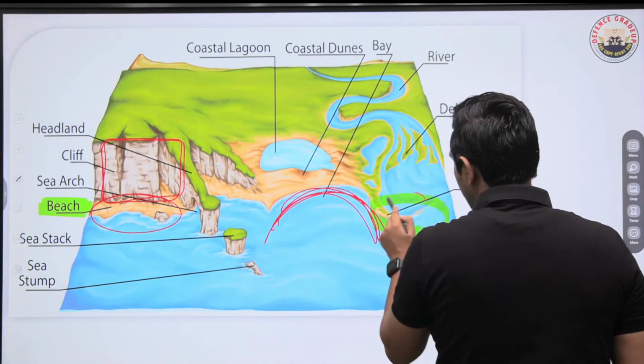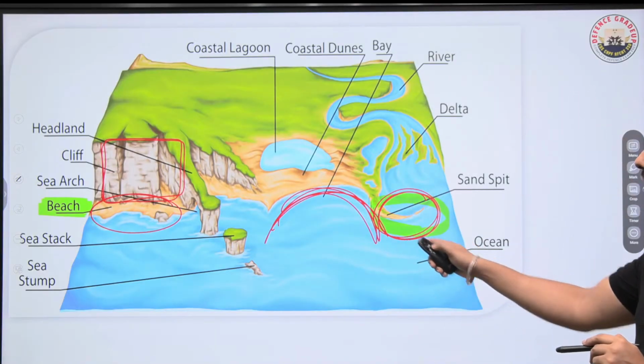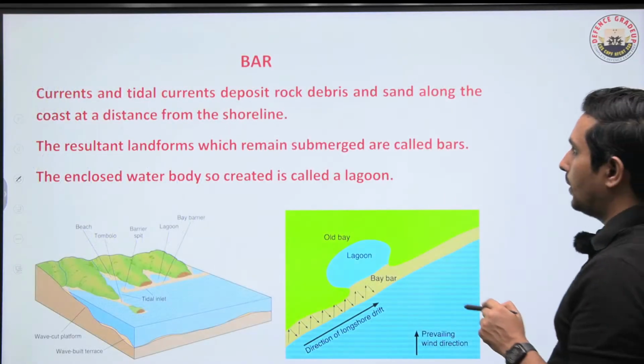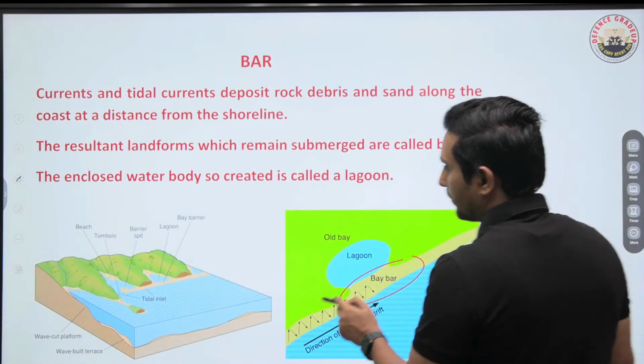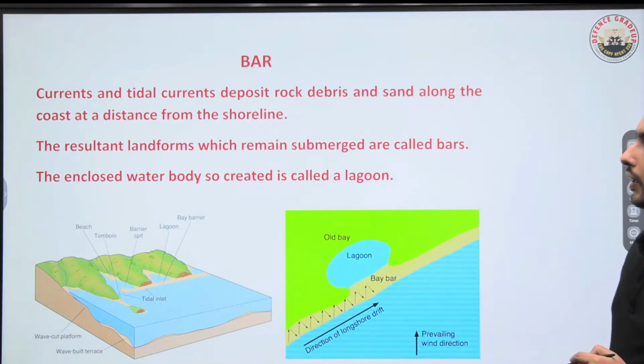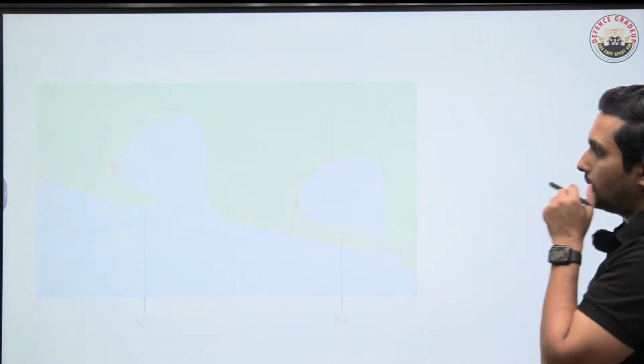Now have a look at the sand spit. This is depositional. Can you see that? This is all the deposition happening. And I'll show you more images like that. Okay. Now have a look at this. This is a bar. Got it? This is a bar. So this is all because of the deposition only. And if you talk about this, this is bar, deposition.